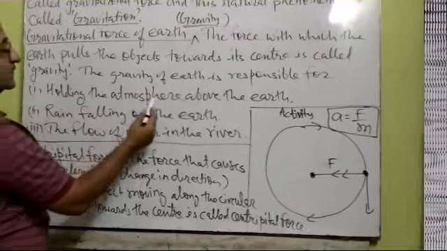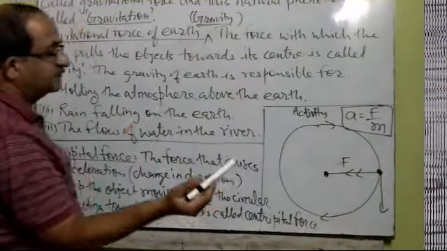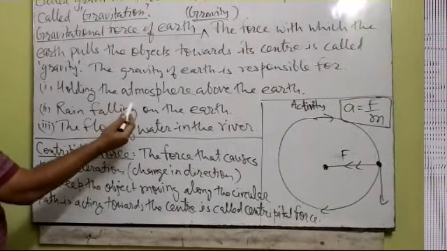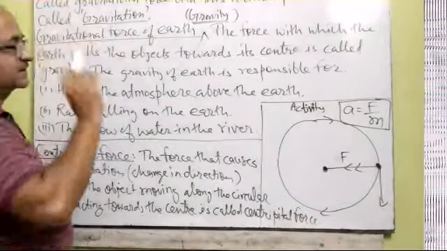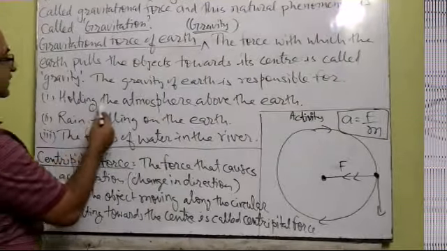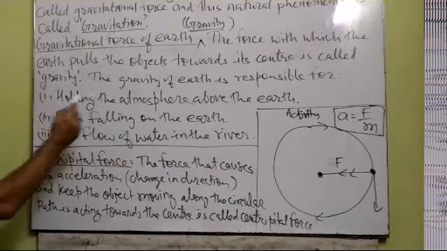First, holding of the atmosphere above the earth. Due to gravity only, there is a thick layer of atmosphere on the surface of earth, otherwise these gases may escape anywhere in the universe. So gravity is responsible for holding the atmospheric layer.